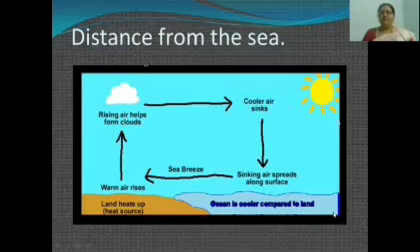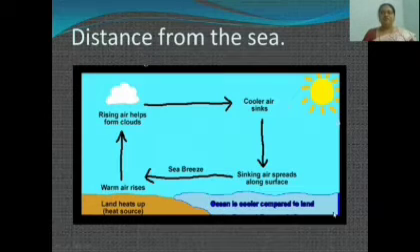The distance of a place from the sea also decides the climate. Places near the sea have a moderate climate with cool summers and warm winters. On the other hand, places away from the sea generally have an extreme climate with very hot summers and very cold winters. This happens due to sea breeze and land breeze, as land heats up and cools faster than water.